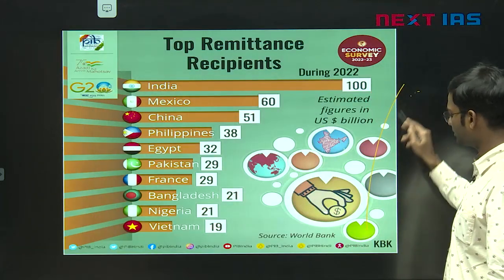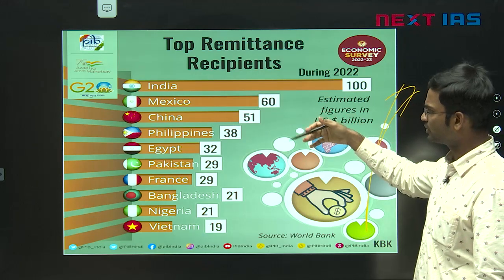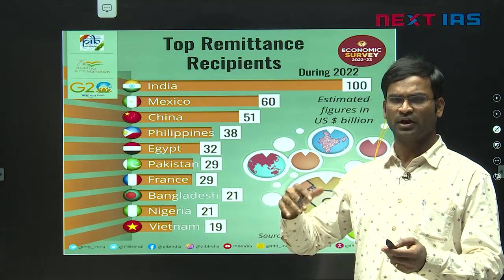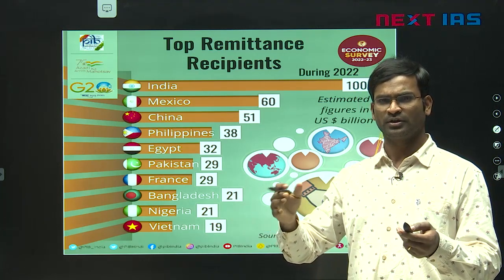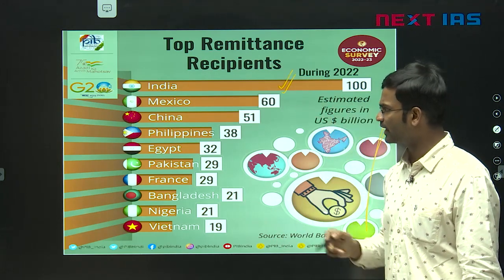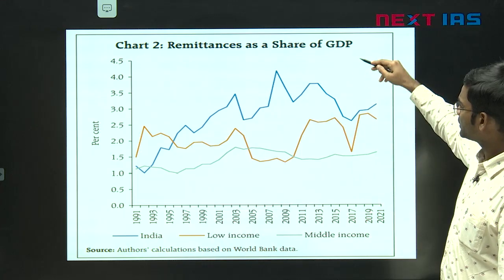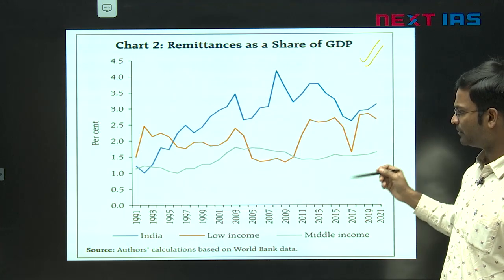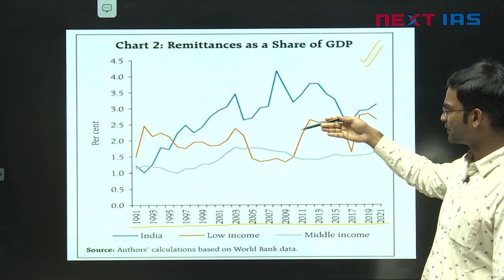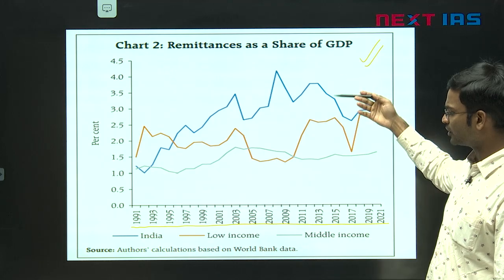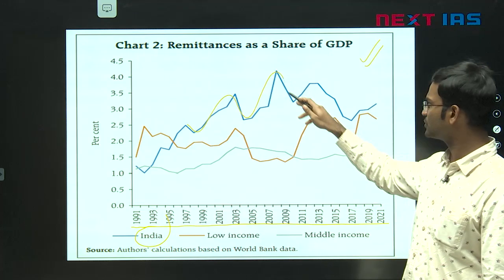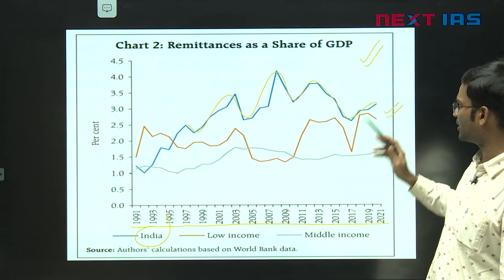Sometimes they can ask us even about remittances. If there is a question tomorrow, they can ask which country receives a lot of remittances, or the largest country receiving remittances. It is India. Like that they can frame the statements. So the answer is India. Then remittances as percentage of GDP. They can ask whether post 1991, remittances as percentage of GDP are continuously increasing or continuously decreasing. You can see here for India, there are ups and downs. So these are all trends they can ask us in prelims.